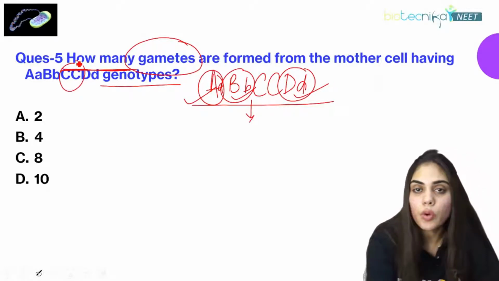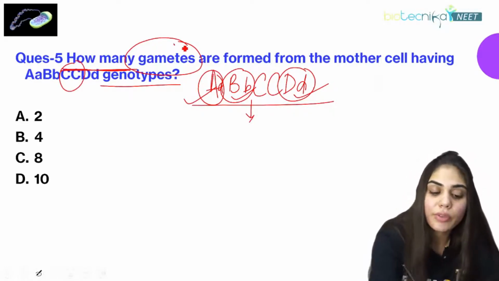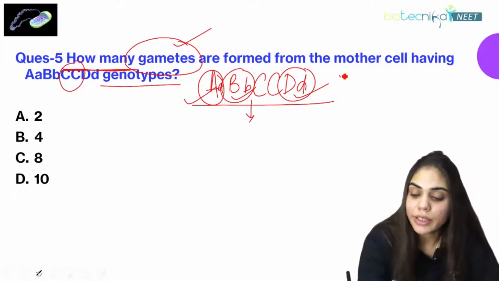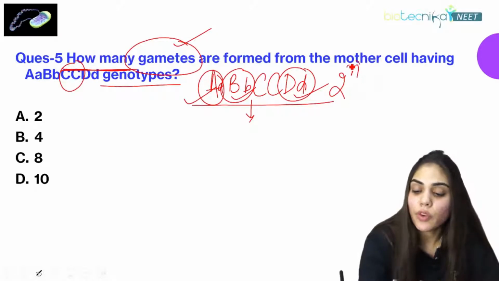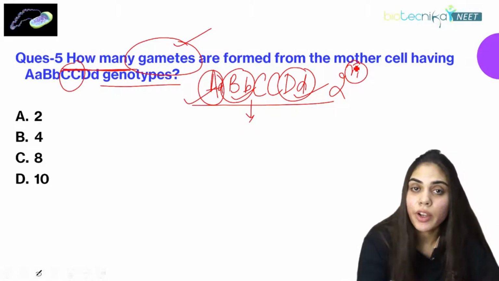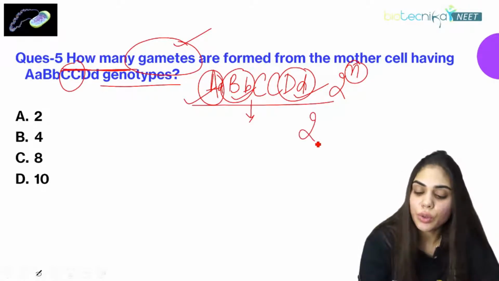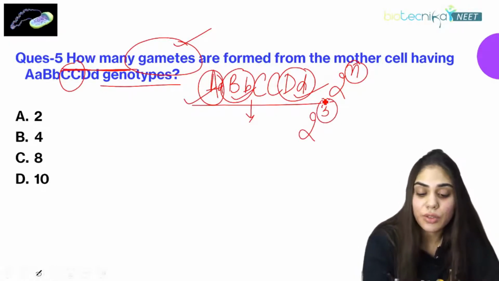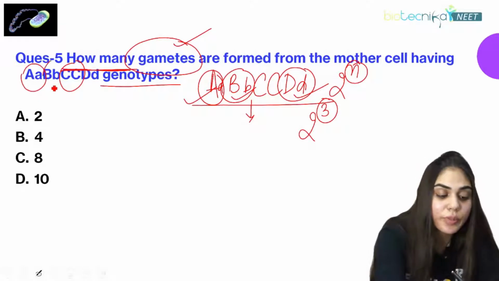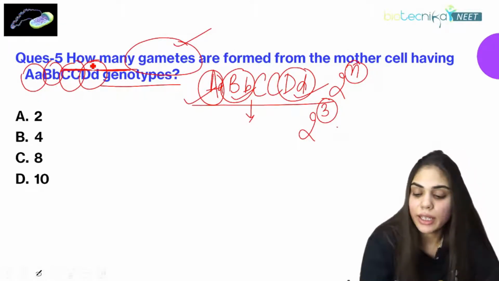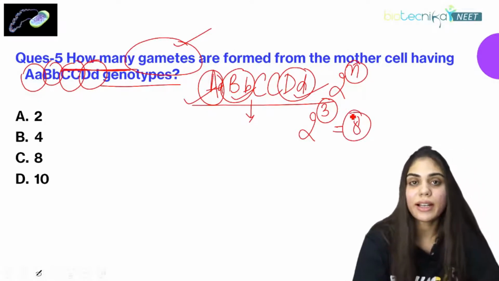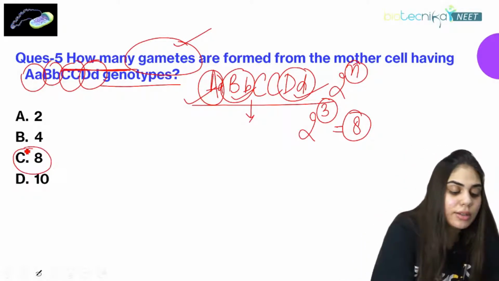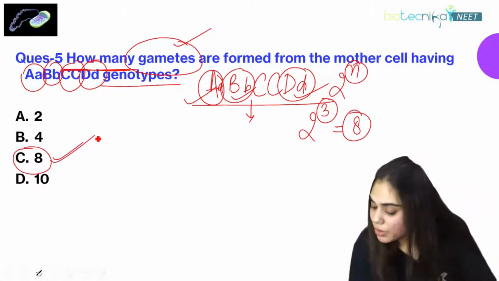It is homozygote. So what is the formula for finding the number of gametes? It is 2 to the power n. What is n here? n is the number of heterozygotes. So 2 to the power 3. Why 3? Because we have 3 heterozygotes here. So 2 to the power 3 is 8. So what is the final answer? Answer C is the final answer. So yes.